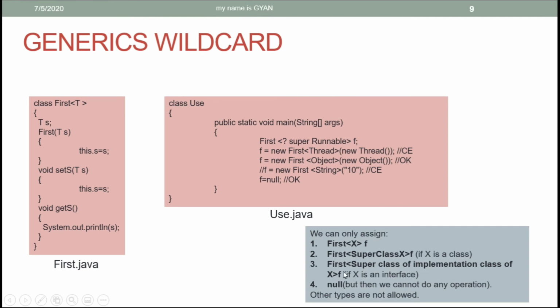This is the meaning of this third point. You cannot store the reference of an object of the class first with implementation class of runnable as its type argument. You cannot do that. But instead of implementation class, you can use here the superclass of implementation class of the interface runnable. Go through these 4 points and you will get clarity.